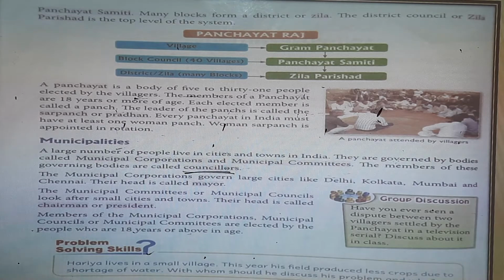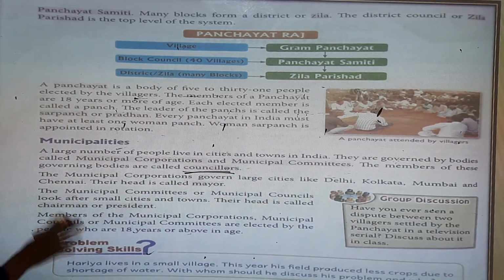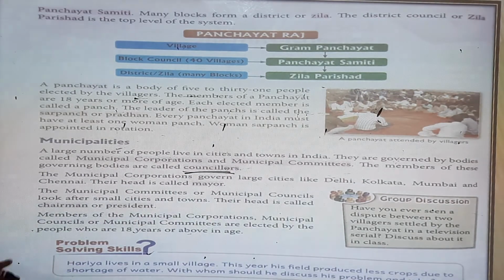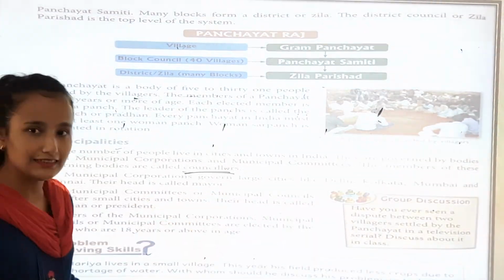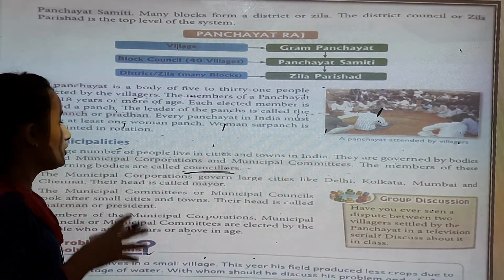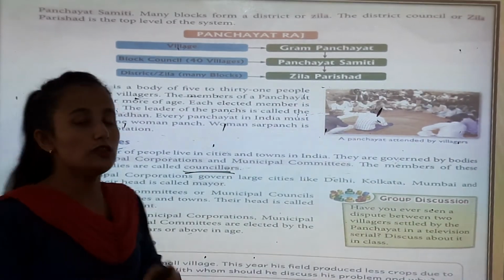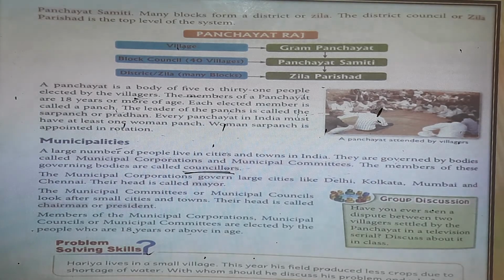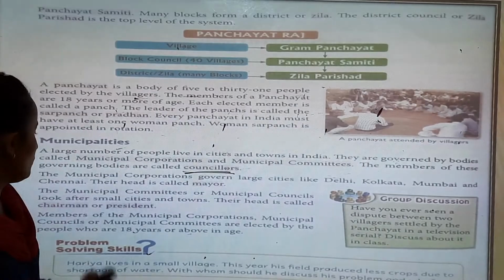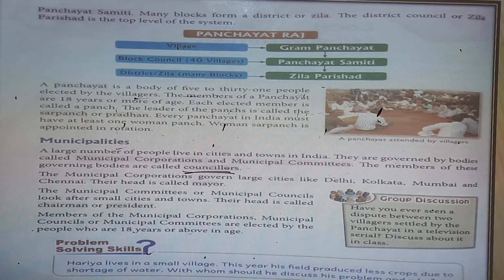The municipal committees or municipal councils look after small cities and towns. Their head is called the chairman or president. Municipal corporations govern large cities: Delhi, Kolkata, Mumbai, Chennai, and they are headed by a Mayor. In small cities and towns, municipal committees and municipal councils are the governing bodies, and their head is called chairman or president.